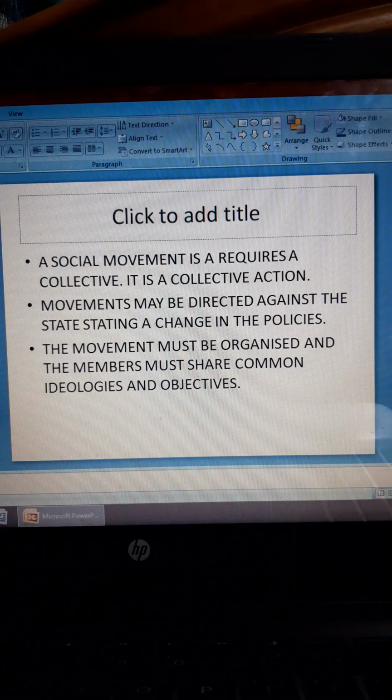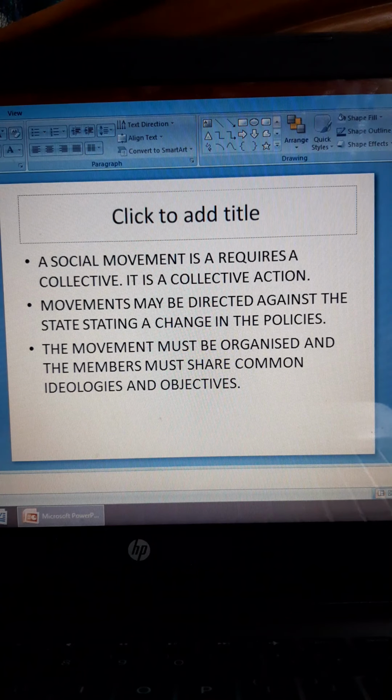A social movement requires a collective. It is a collective action, so it requires a group of people. It cannot take place individually. Maybe one particular individual can initiate it, but then slowly it will form a group, and they will bring their movement forward. So it is a collective action, the action of a group of people.